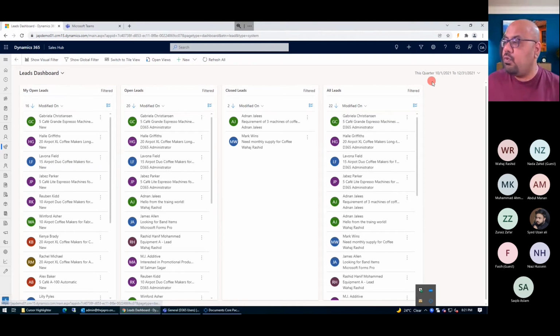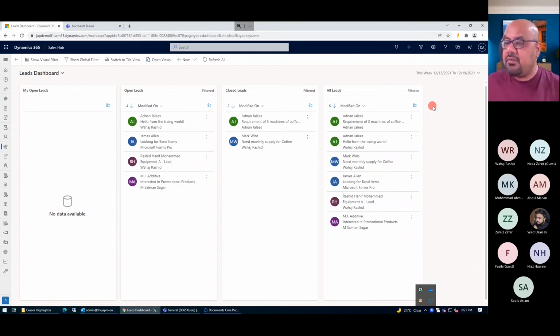Now if you want to change any segment, meaning based on the duration, you can do it by changing the date parameter. You can easily manage it from here. So let's say I want to see complete information about it during this month or during this week. Let's take the example of this week. I want to see only this week's information. If I just click it here, I can see what's been happening for the leads which were created this week. So I can see there are 4 leads that were totally open.